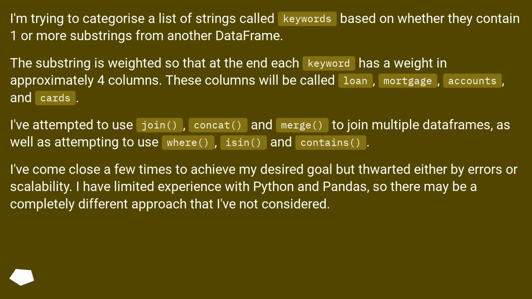I've attempted to use join, concat and merge to join multiple data frames, as well as attempting to use where, isin and contains. I've come close a few times to achieve my desired goal but thwarted either by errors or scalability. I have limited experience with Python and pandas, so there may be a completely different approach that I've not considered.